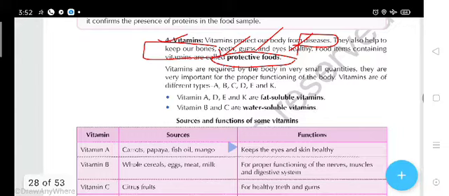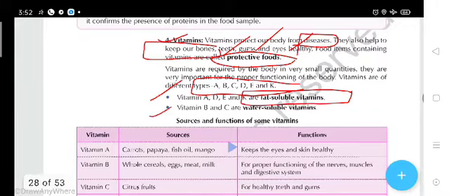They are very important for the proper functioning of our body, and vitamins are of different types like A, B, C, D, E, and K. Vitamins A, D, E, and K are fat soluble vitamins. Fat soluble means it can dissolve, you can mix it in fat. Vitamins B and C are water soluble. Water soluble means you can mix and dissolve that vitamin in water.